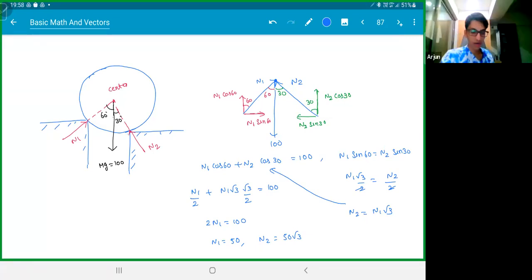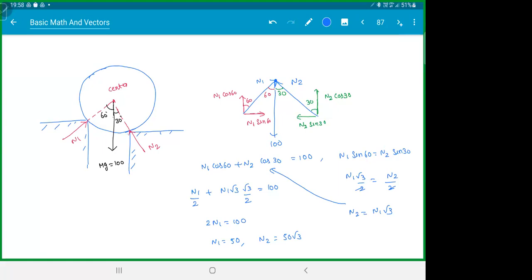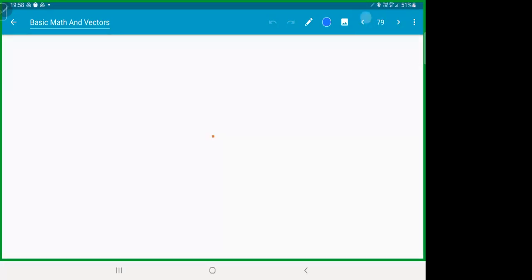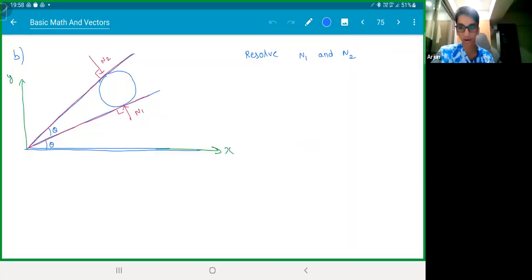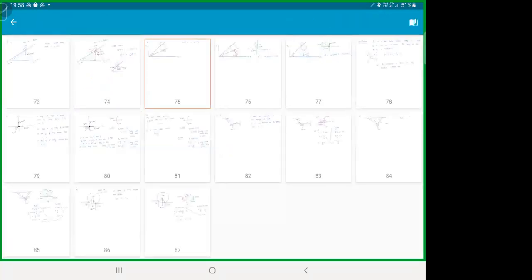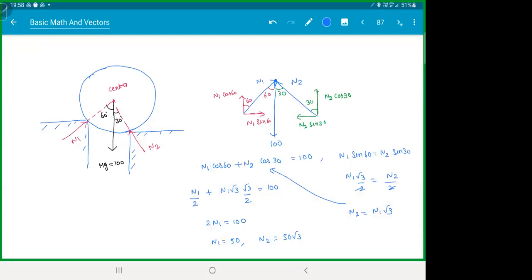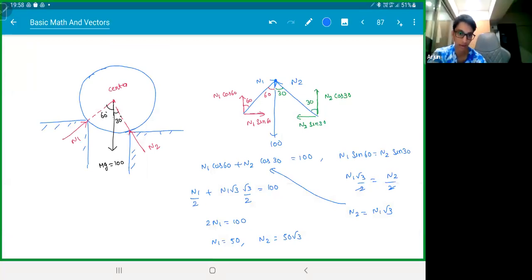Why can't we directly use trigonometry over here, like drop a perpendicular from N1 to mg? And then here it is easy, na? That's why. What if I give you something like this? We still didn't reach there actually. So I'm taking it there and giving you easy ones. Once I take it a little further, you'll have 4 forces, you won't understand what to do. All clear with this?